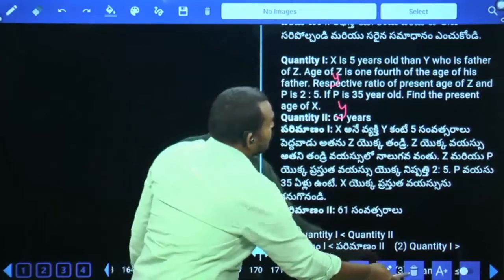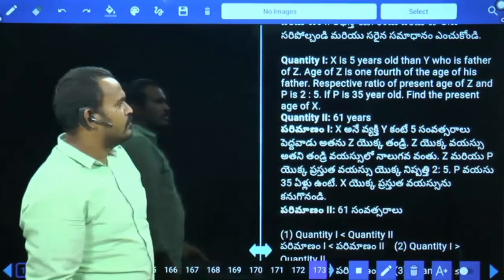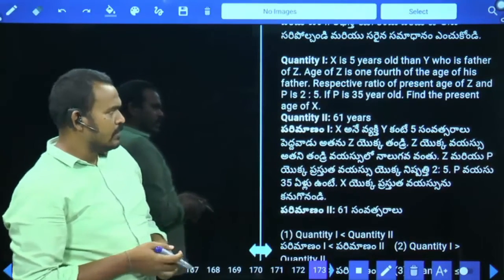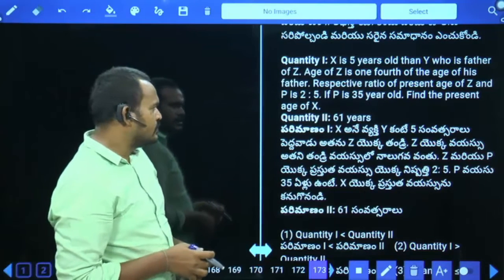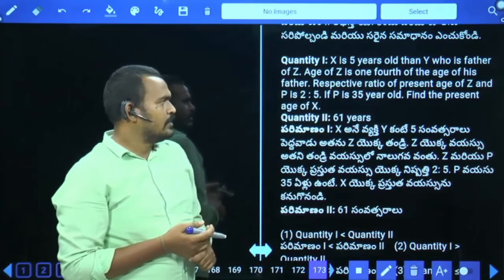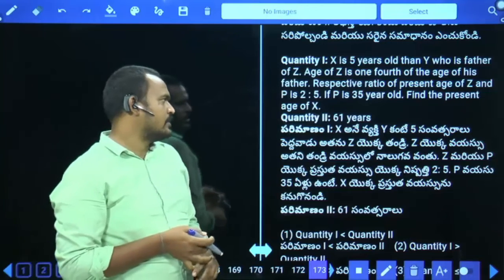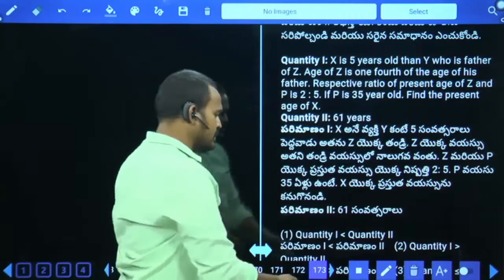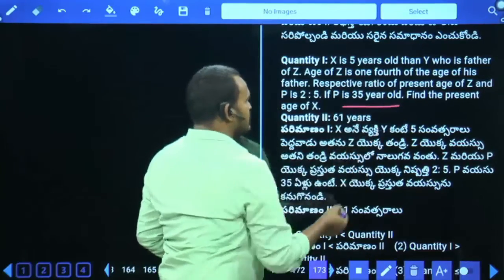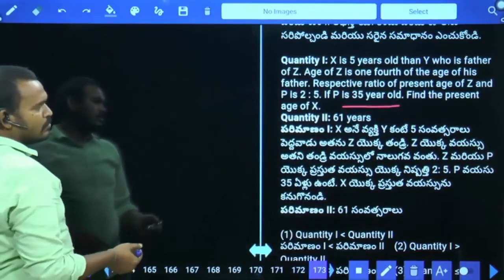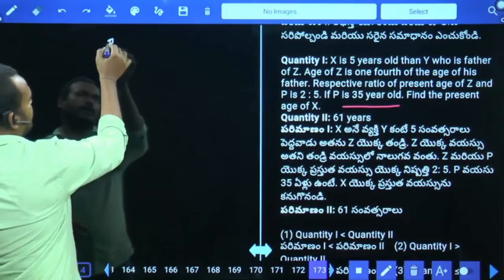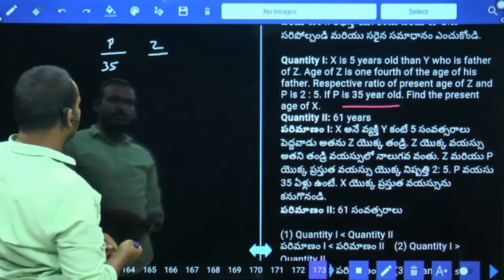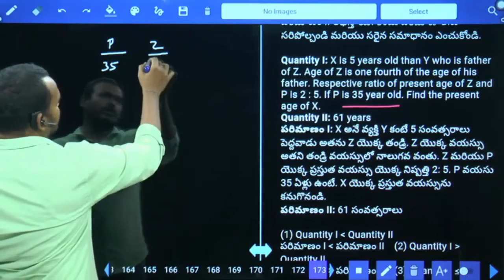X is 5 years older than Y, who is the father of Z. Age of Z is 1/4 of the age of his father. Respective ratio of the present age of Z and P is 2:5. If P is 35 years old, find the present age of X. P is 35 years, and Z and P are in the ratio 2:5. 5 parts are 35, so 2 parts are 14.